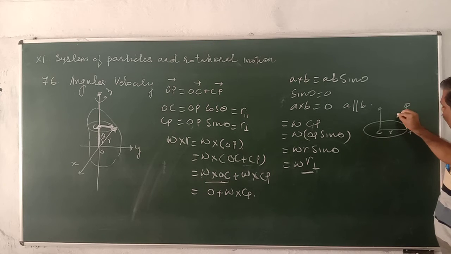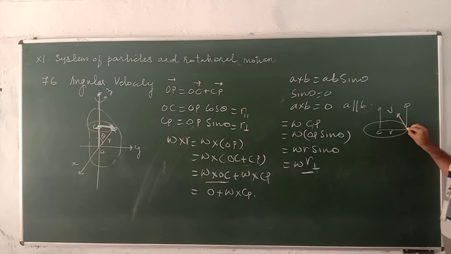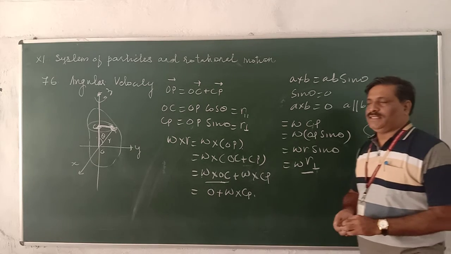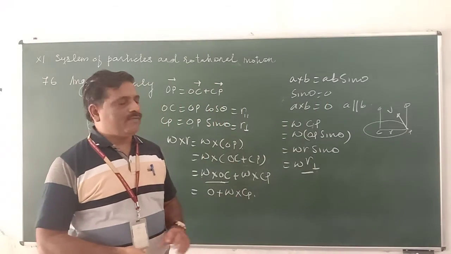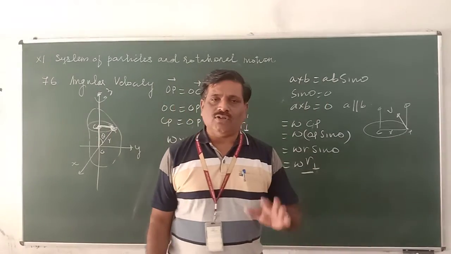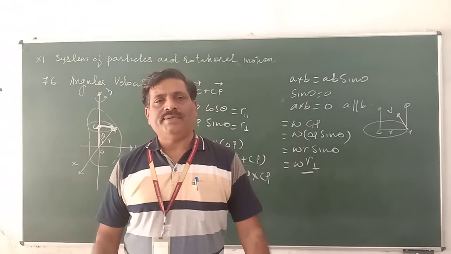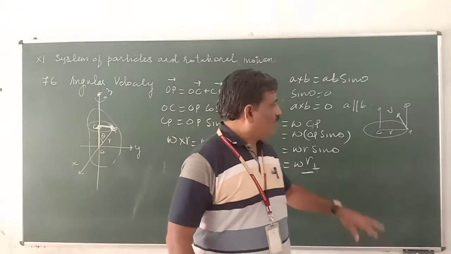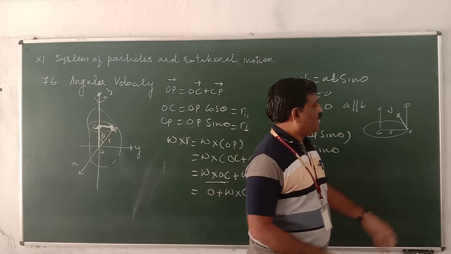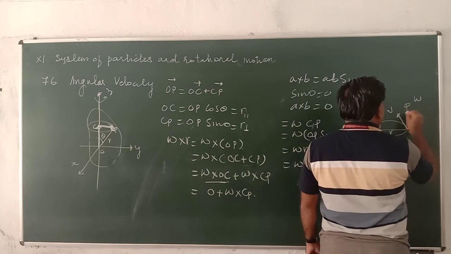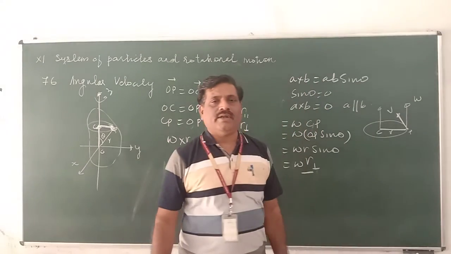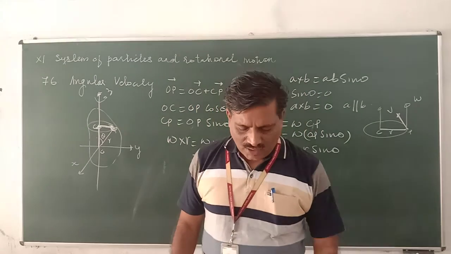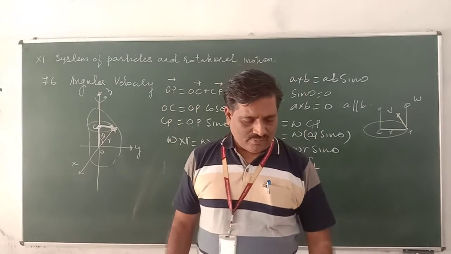Therefore, v is along the tangent to the circle at P. So the directions of three things, the radius vector, omega, and the linear velocity, are all perpendicular to each other. Omega is along this direction, v is along the tangent, and CP is along the radius. This is all about the direction of omega.